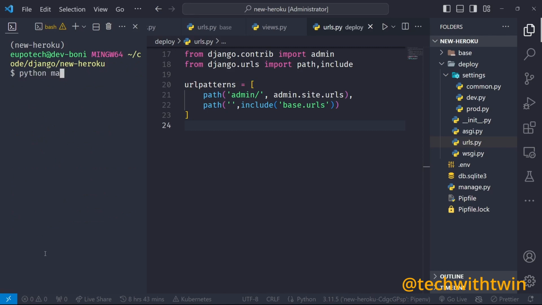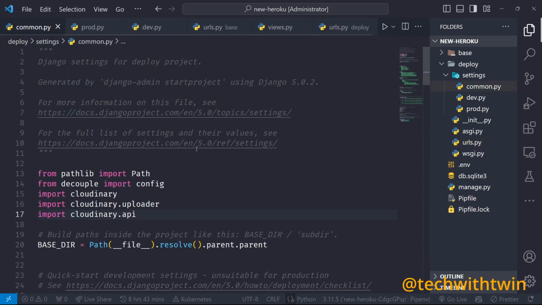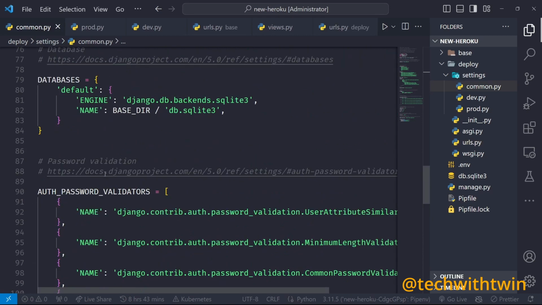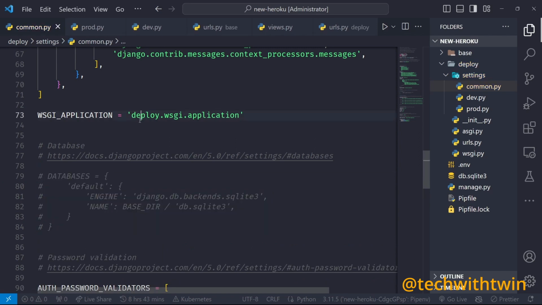Python manage.py runserver and see whether it works, so we must set the settings allowed host. If we start getting errors, we go there and fix them. I forgot to comment out this one. We don't need this one, but I can just comment it out. We don't need it.